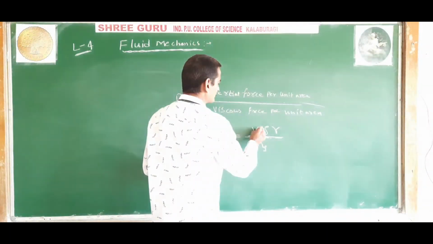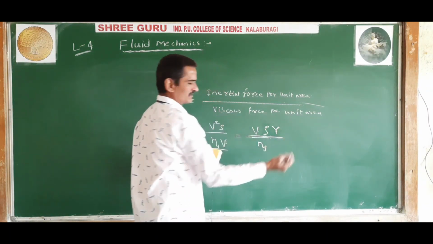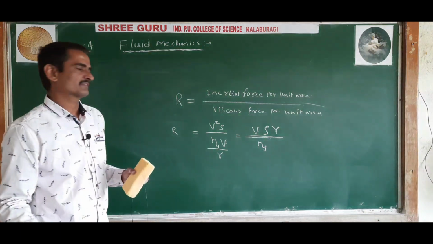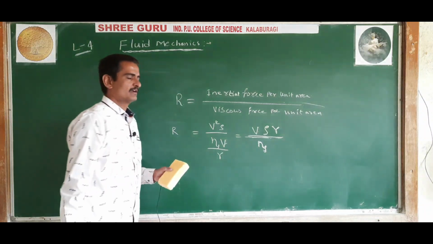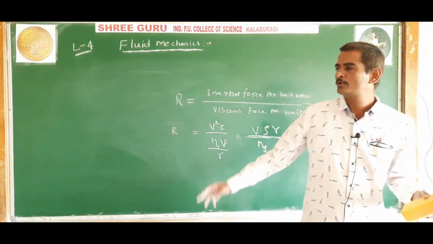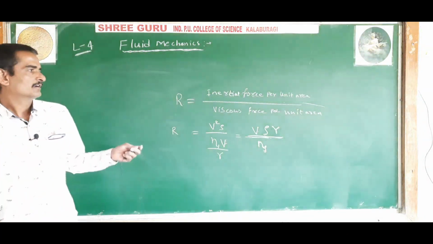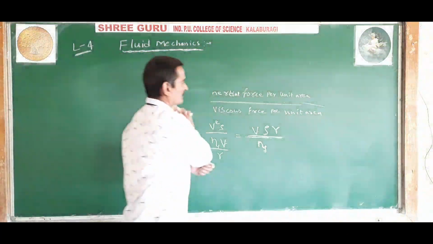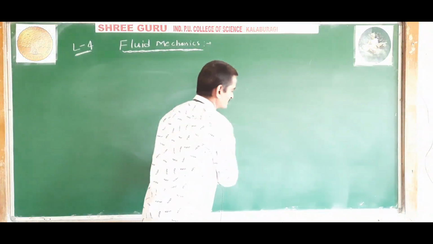So this is another way of writing the Reynolds number. V is the velocity of the liquid, rho is the density of the liquid, R is the cross sectional radius of the tube, and eta is the coefficient of viscosity of the liquid. R is the radius of the tube. Like this also you can tell about the Reynolds number. Okay, so now next concept.